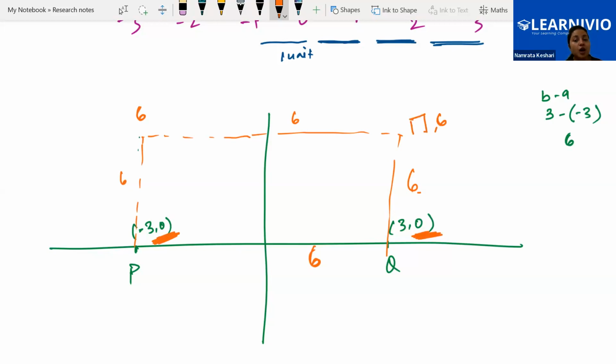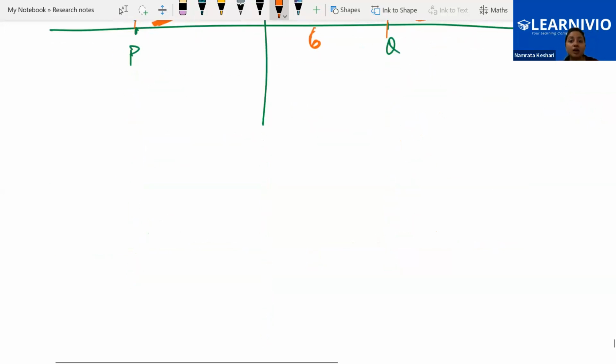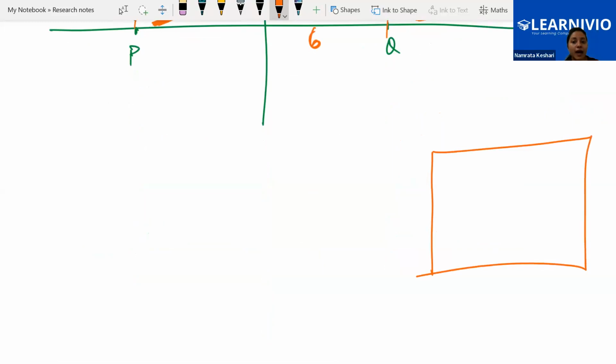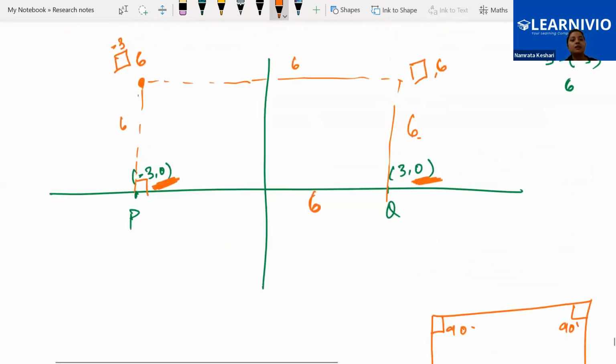Now we are not sure about what the x coordinate will be. We are applying our basic concept of coordinate geometry. From this point, if we drop the perpendicular, that perpendicular is touching the x-axis at x equals -3. So obviously the x coordinate has to be -3. Why are we dropping the perpendicular? Because we are talking about a square, where this is 90 degrees, this is 90 degrees, this is 90 degrees, and this is 90 degrees. Apart from all the sides being the same, the angle has to be 90 degrees. That's why we know that here it has to be 90 degrees only. Getting my point? Yes, ma'am.